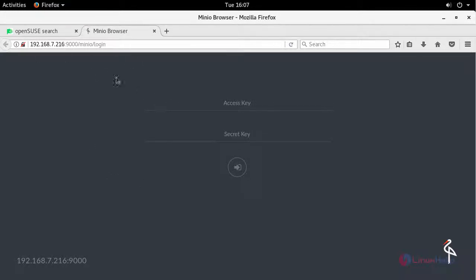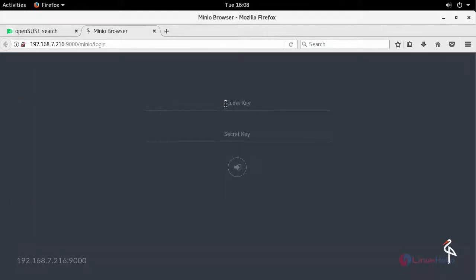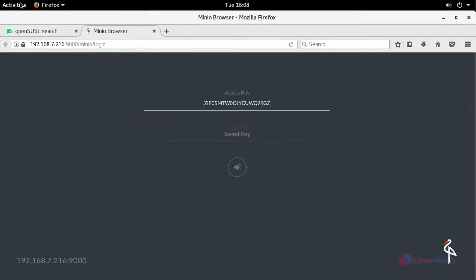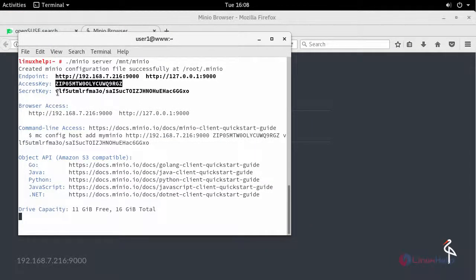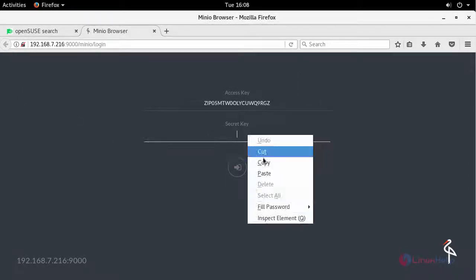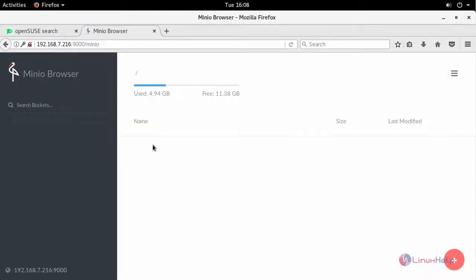Once you put your URL inside your browser, it will show this page where it will ask for the access key and secret key. For that, switch to your terminal again. In your terminal, copy the access key. Similarly, your secret key. And this prompts you to your Minio browser. Minio browser is a storage device.